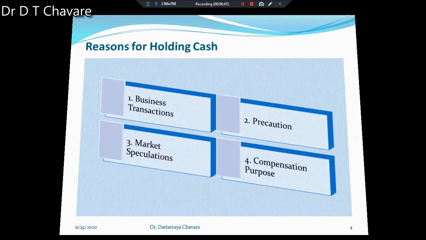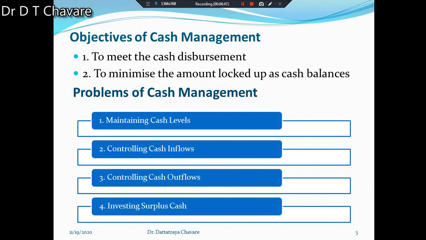Now, what are the objectives of cash management? We have to understand why cash management is there and what the main objectives of cash management are. There are 2 basic objectives.